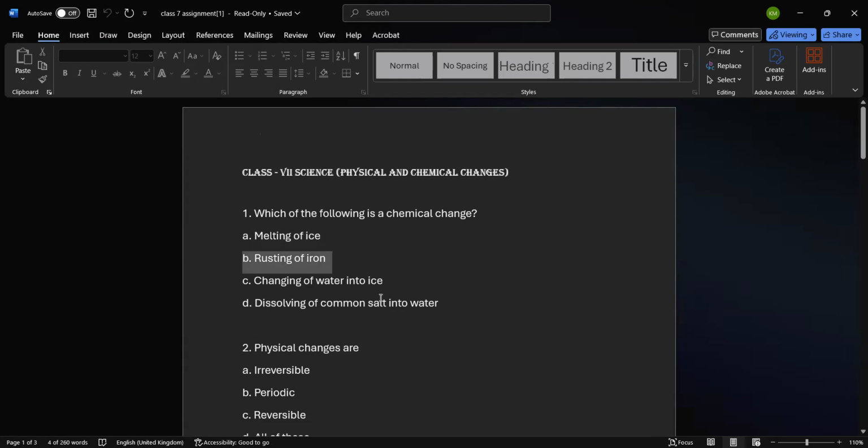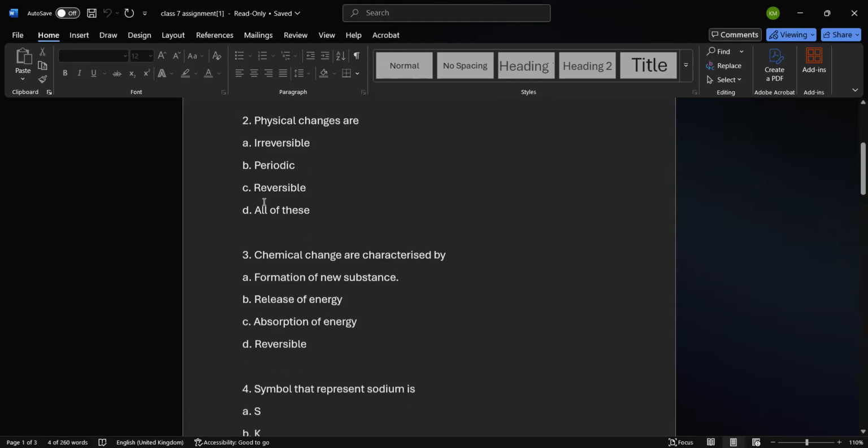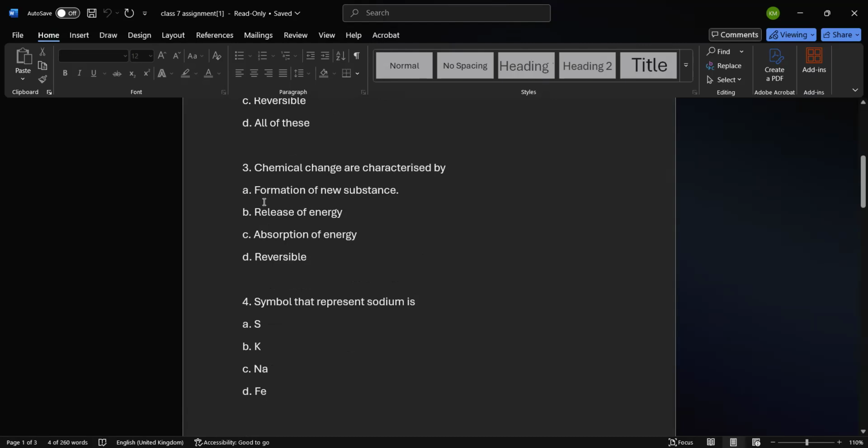Very good. Correct. Now, which ones are physical changes? Question number 2. Reversible. Yes, good. Question number 3. Ma'am, option A. Option A. Very good. Question number 4.